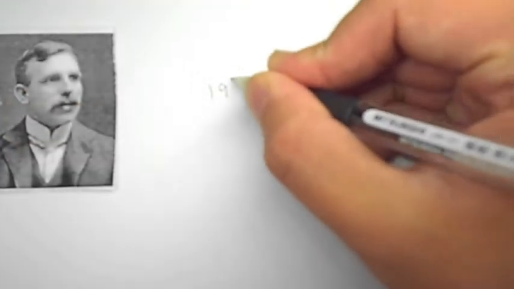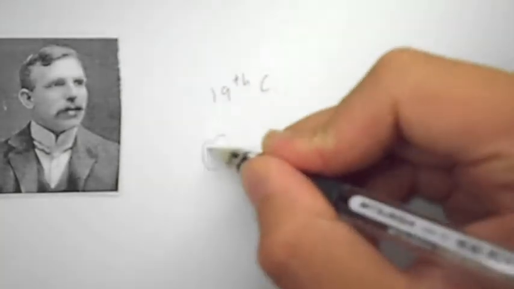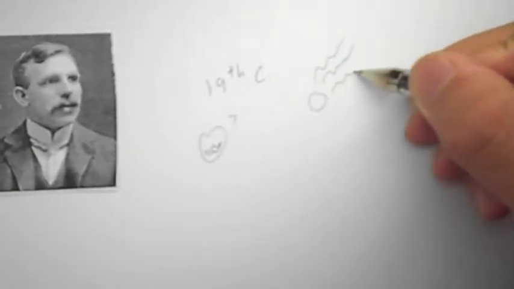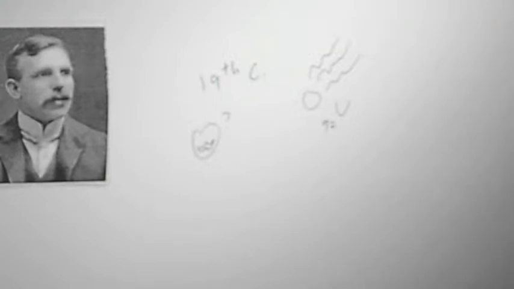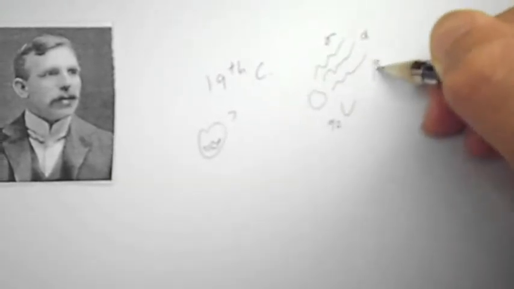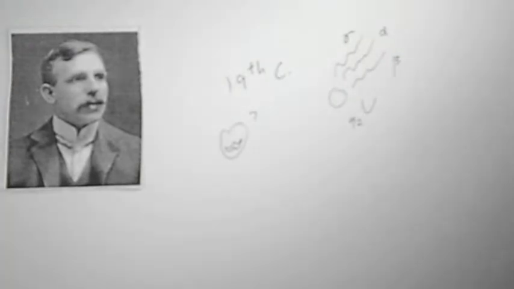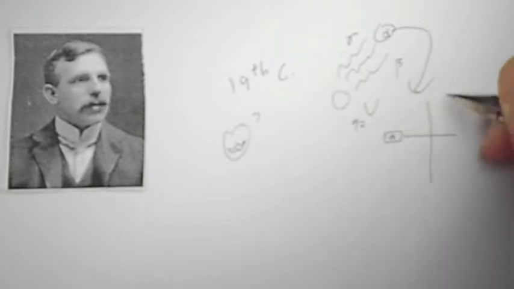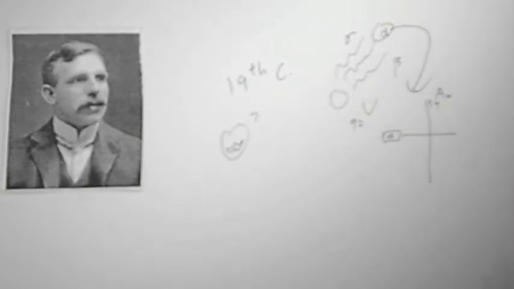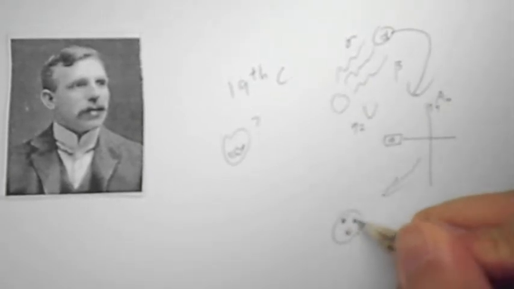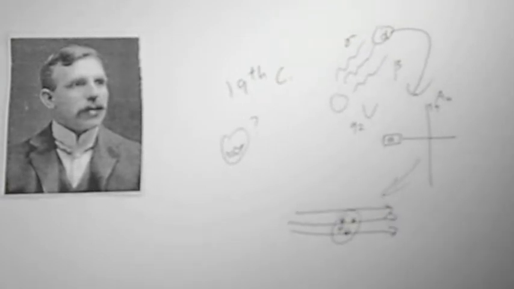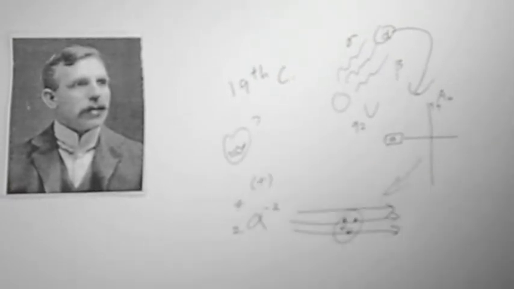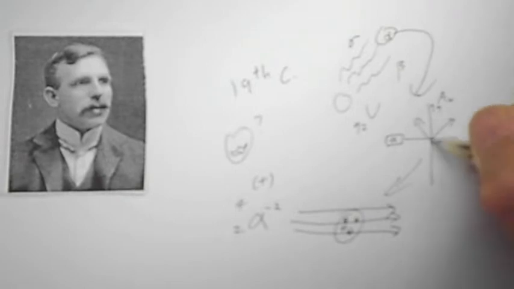Atom model number 3 was brought by Ernest Rutherford in 1911. In the 19th century, scientists were starting to learn that certain elements gave out radiation, such as uranium. The radiation was mainly formed of gamma radiation, alpha particles, and beta particles. Out of those, Rutherford took the alpha particles and shot a ray through a very thin sheet of gold foil. If atoms were only made of electrons, which are negative, the particles, which are positive, should have gone in a straight line. Instead, some of them spread out.